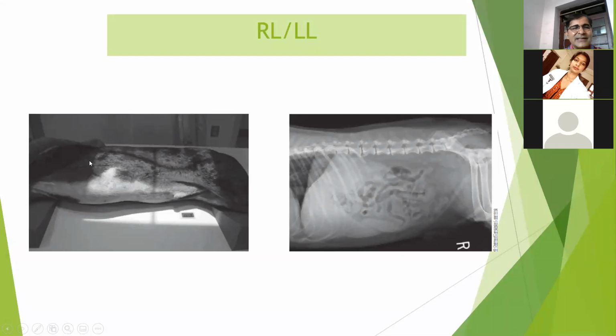We clearly mention what view we want to take the X-ray, whether it is right lateral or left lateral, right? Clearly you have to mention, and on that basis your radiographer will take the X-ray for your diagnosis.